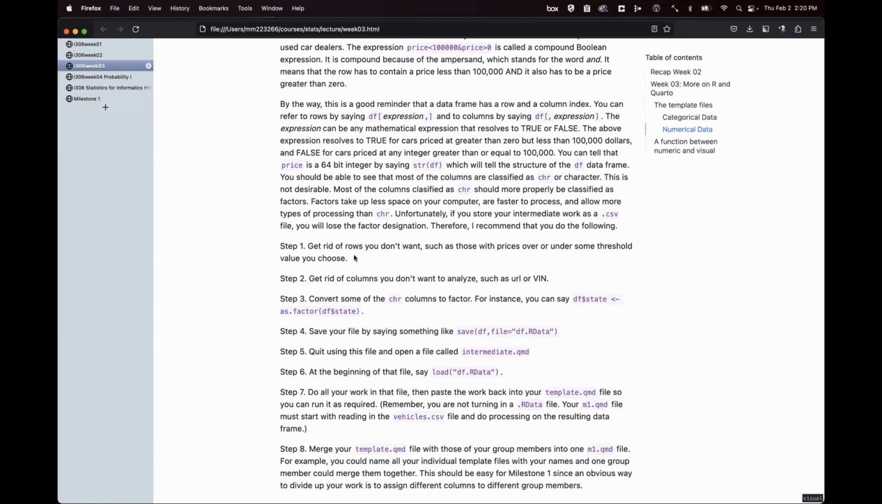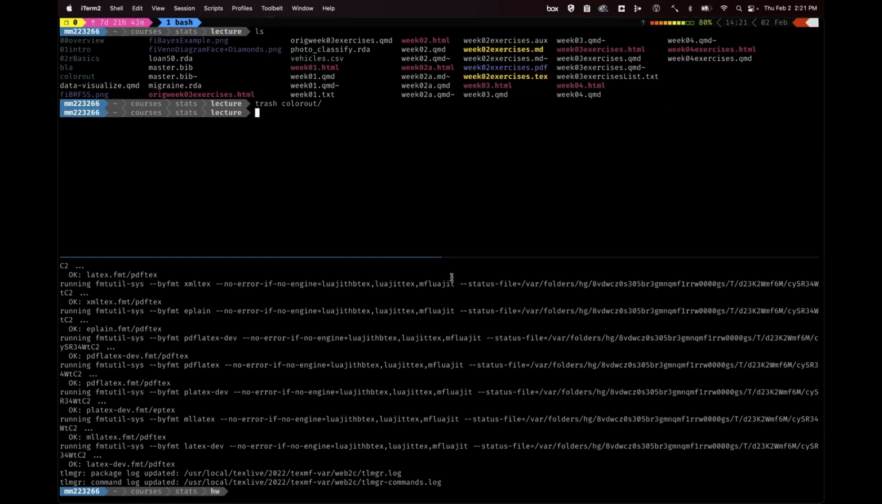Okay, and the first step is get rid of rows you don't want. The second step is to get rid of columns that you don't want. And for columns, we can use the select operator. I don't think maybe I've shown the select operator in here somewhere, but let me just show it to you.